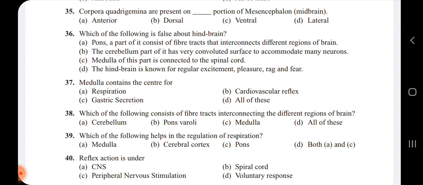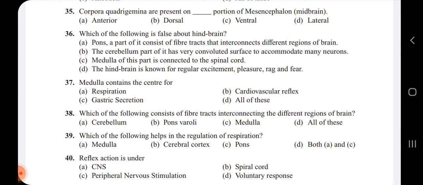That is correct. Then the cerebellum is also a part of it which has a very convoluted surface to accommodate many neurons. That is also true about the hindbrain.